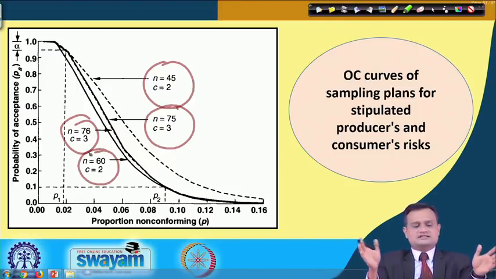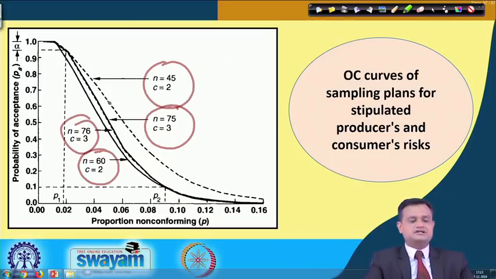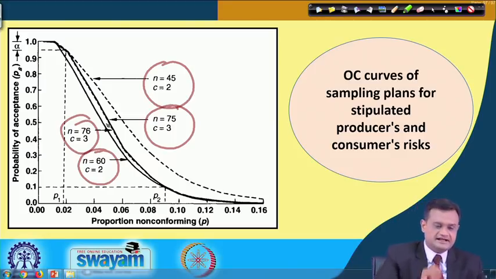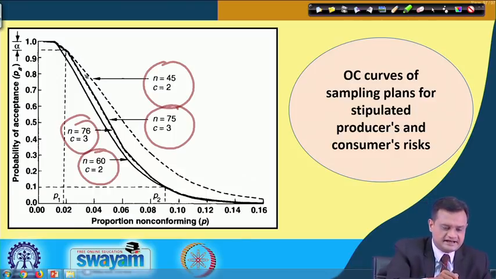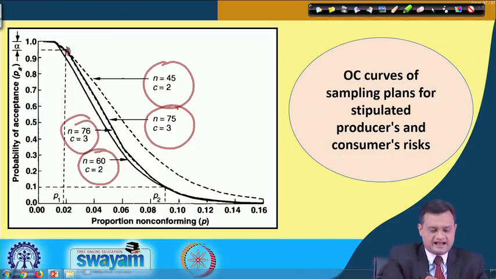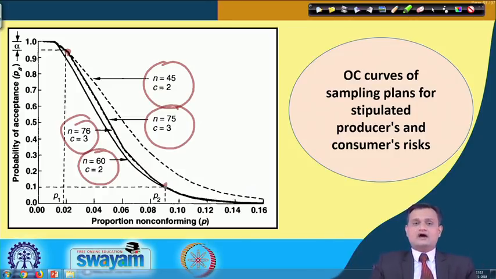So now here you will see that there are two plans which are indicated in dotted, and there are two plans which are indicated in full black line. So if you see the plans which are indicated in dotted, they are passing through this particular AQL, and the plans in the dark line, they are passing through this. Now I have to select in such a way that a proper trade-off can be set when I select a particular plan.